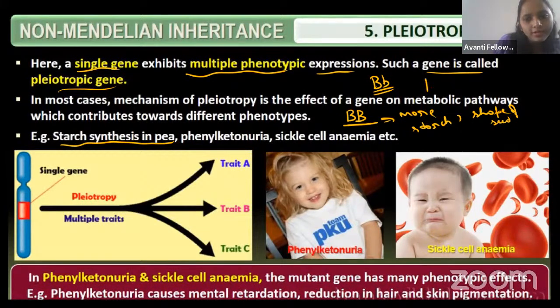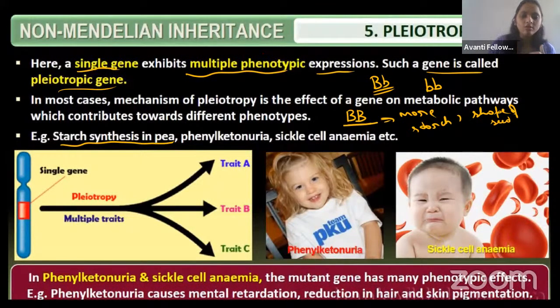So now you tell me, in the small b, what will happen? Very good. So yes, Nandish, a wrinkled seed will come, right? We have studied about the green and the wrinkled, right? So it will give the wrinkled seed, and the starch synthesis is also very less, right? So now both characters are maintained by the capital B and small b gene, right or not? So that is a single gene, right? The single gene is having two, yes, only three phenotypes.